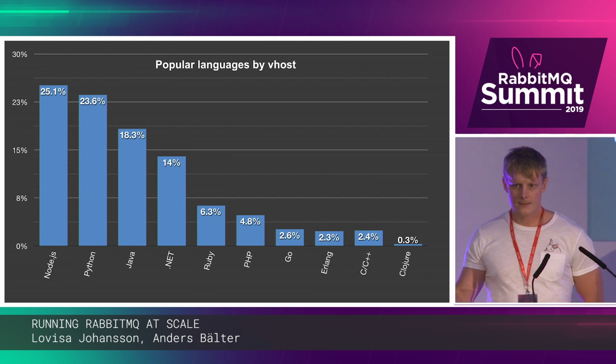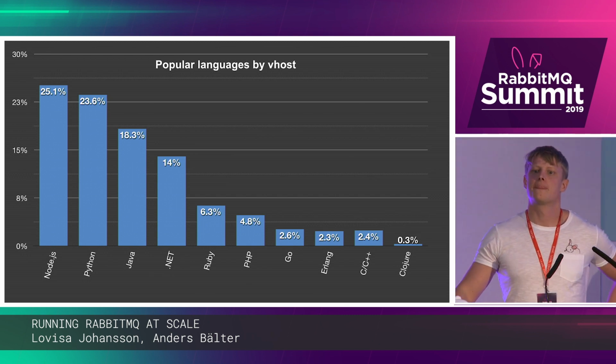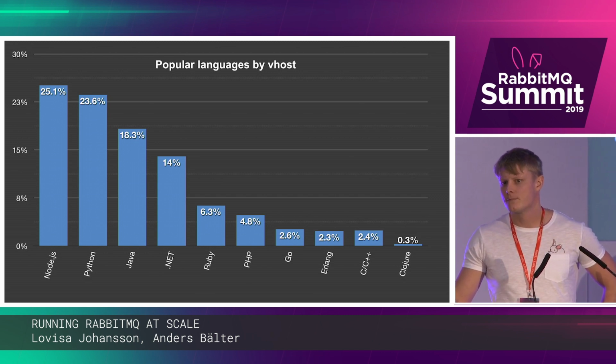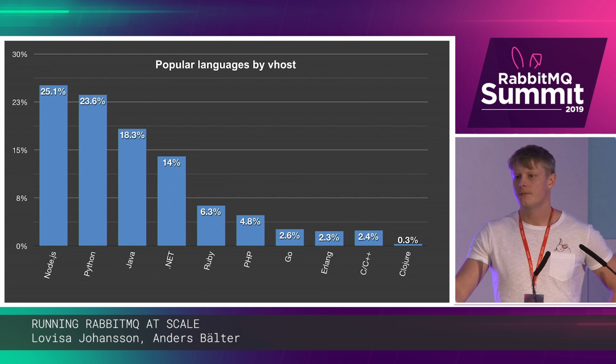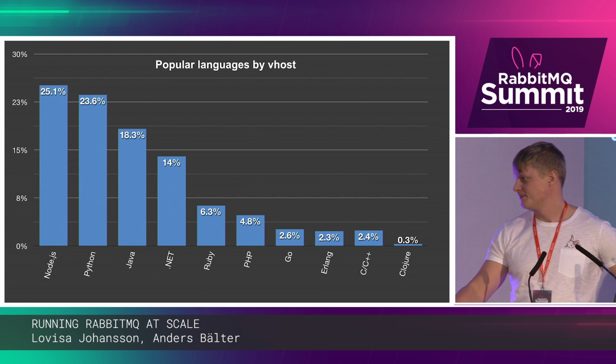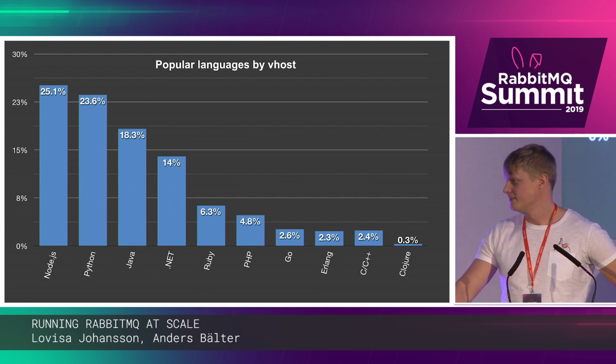Hi, thanks for the talk. These are really interesting numbers. What would you say is the most common support query that comes in from clients using your service? Most common support question.